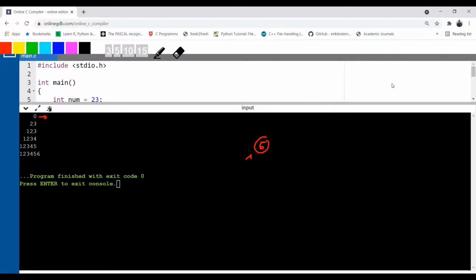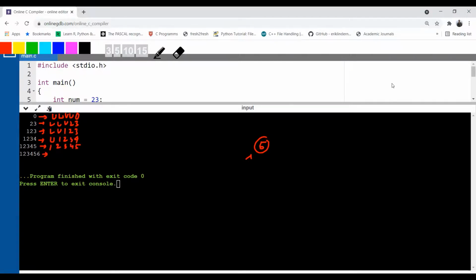So for first one, first 4 is space and then 0. For the second one, 3 are space and the number gets printed. For the third one, 2 are space and then the number is printed. For the fourth one, 1 is space and the other numbers are printed. And for the fifth one, you have reserved 5 spaces and there are already 5 characters. So there is no space. All are filled with the number.